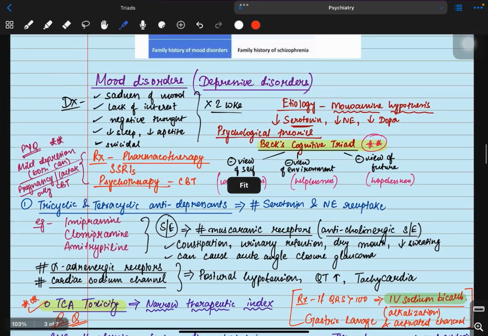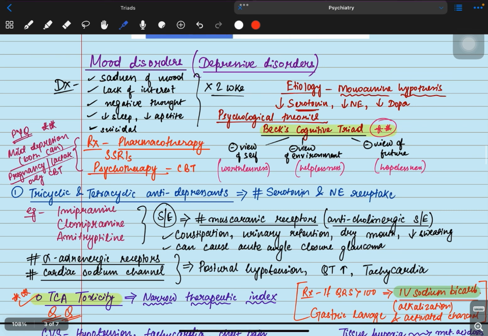Next, coming to the mood disorders. Mood disorders, it's mainly depression. So how will you diagnose depression? You will be given these presentations in the question. The patient presents with sadness of mood, lack of interest in any activity. The patient is having negative thoughts. There is a decrease in sleep, decrease in appetite. The patient is having suicidal thoughts. All these are symptoms of depression, and these are present for more than 2 weeks. If all these are present for 2 weeks, then it's called depressive disorder.